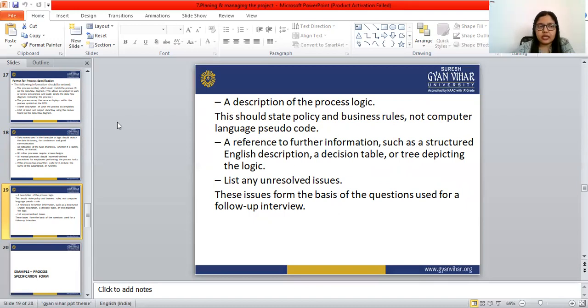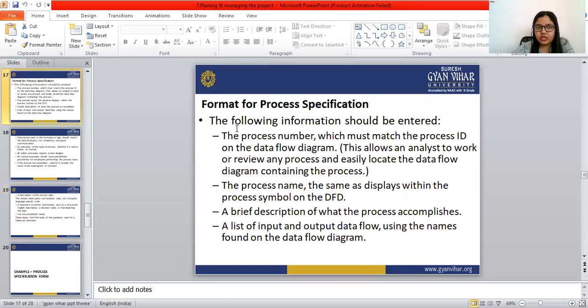Let's see once again the format for the process specification. The following information should be entered in the format. First one is the process number, and that number should match with the process ID on the data flow diagram. This matching allows an analyst to work on or review any process and easily locate the data flow diagram containing the process.